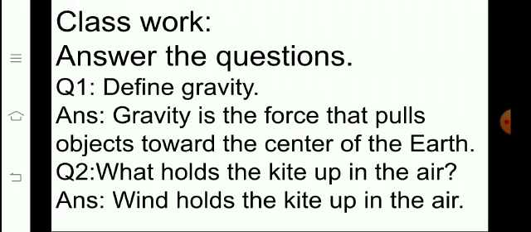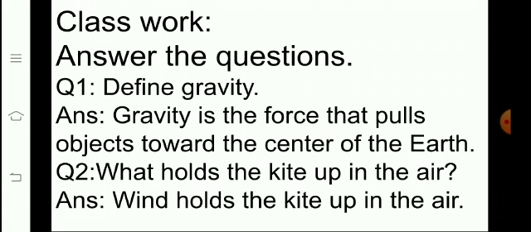Now students, you will do classwork in your notebooks. So open your notebooks. Write day, date and classwork. On the first line, you will write down the topic, movement. Then you will write down, answer the questions. Question number 1, define gravity. So here we will write down the definition of gravity.